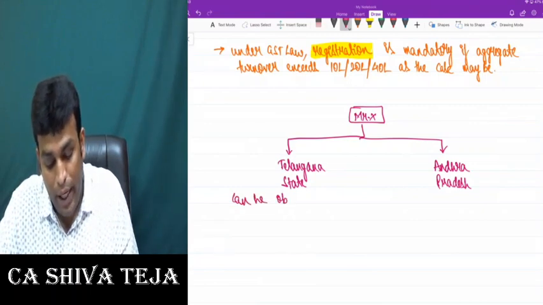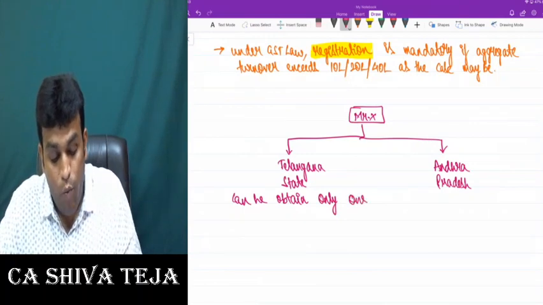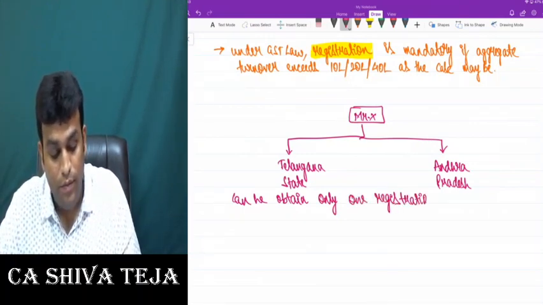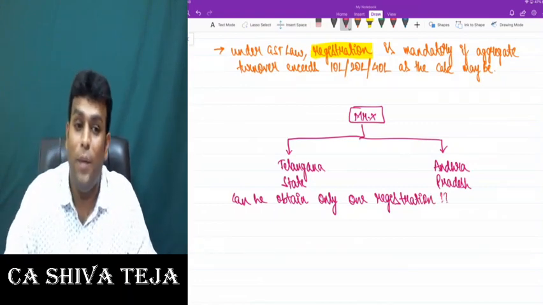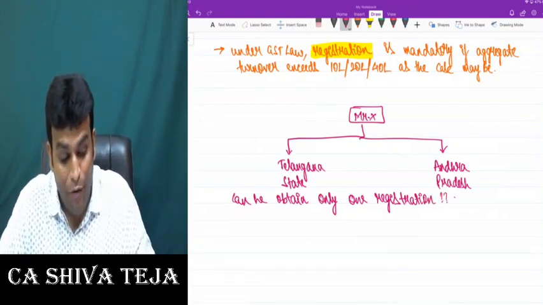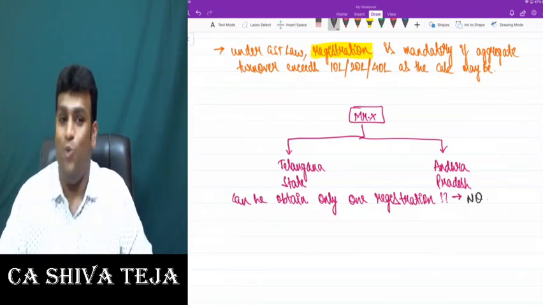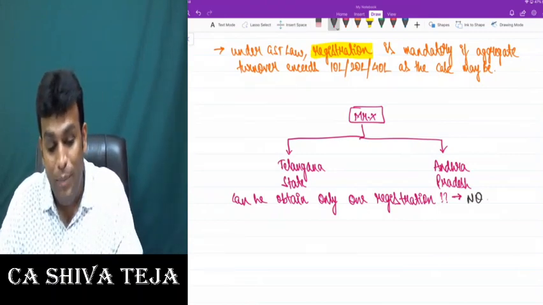Can he obtain only one registration? For this particular point, my answer is straight away no. And why no? Let me tell the reason for that.